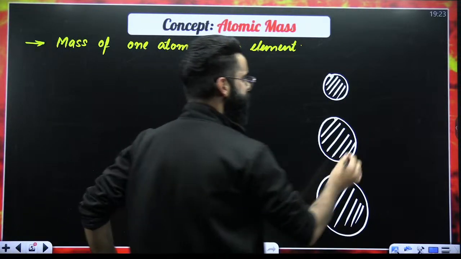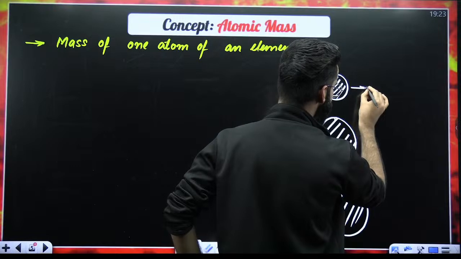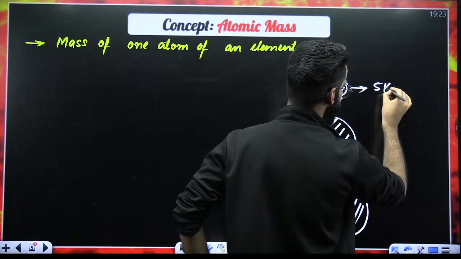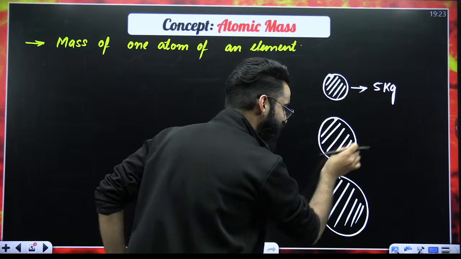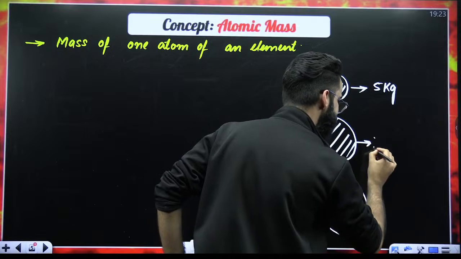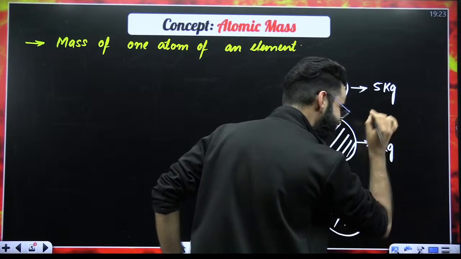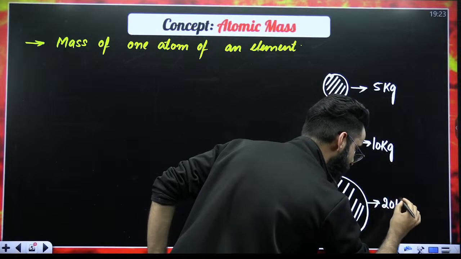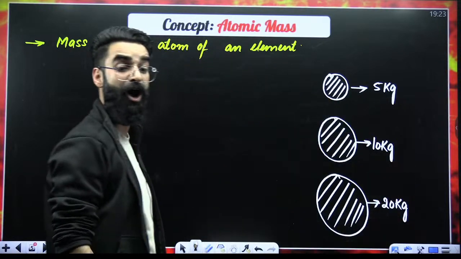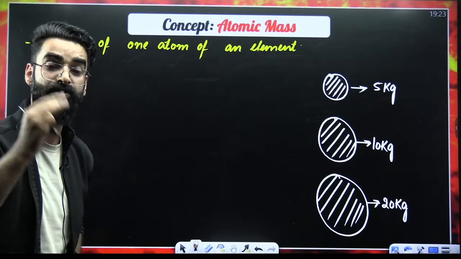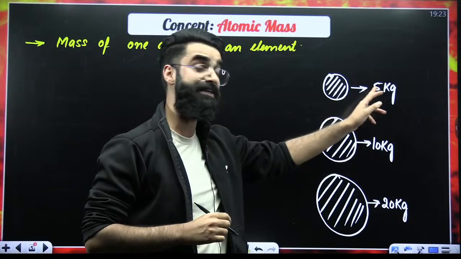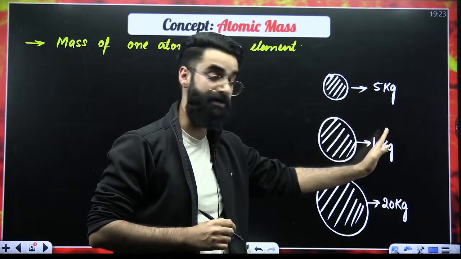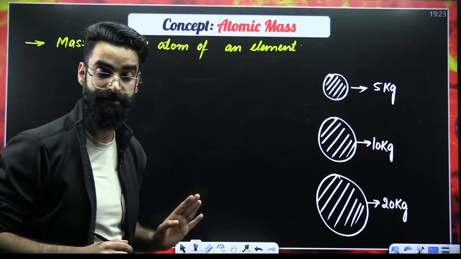Let's say the weight of the first object is 5 kilograms, the weight of the second object is 10 kilograms, and the weight of the third object is 20 kilograms. So the first object is 5 kilograms, second object 10 kilograms, third object 20 kilograms.